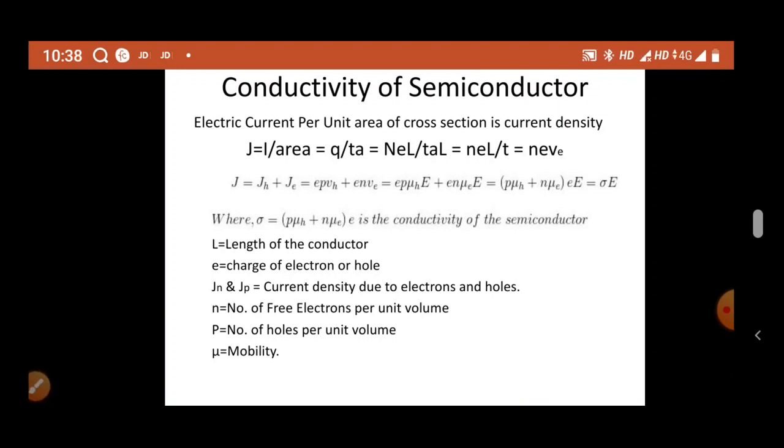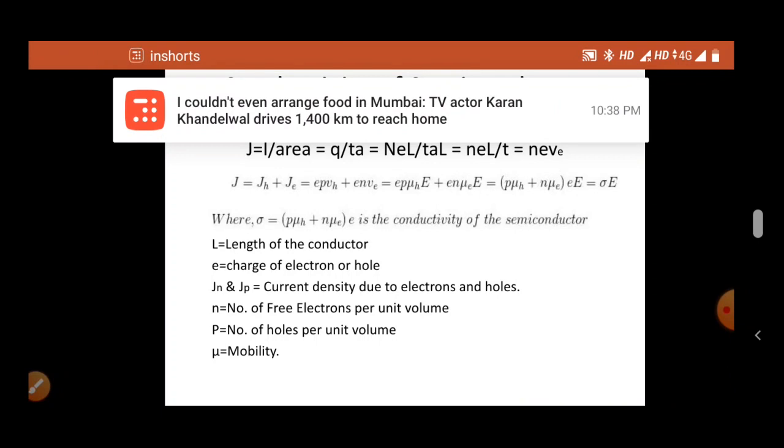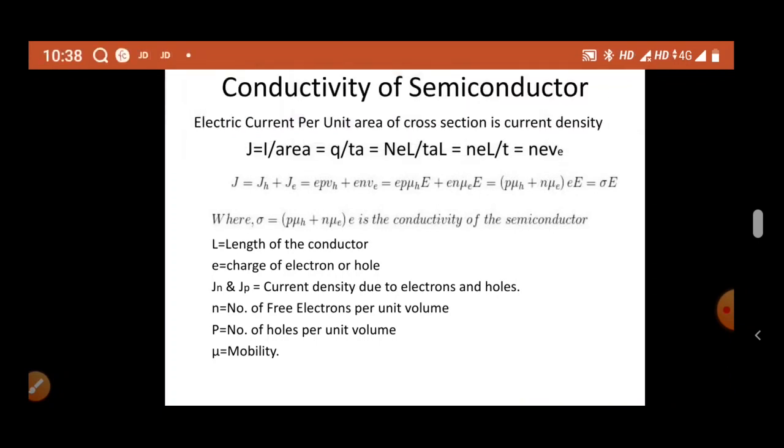In the case of electrons, the current produced due to the motion of electrons is always opposite in direction. At the same time, current due to holes is always in the same direction as the motion of holes. So whether the current is due to electrons or holes, it is going to be in the same direction. That is why they both have the same polarity, so we can add them.